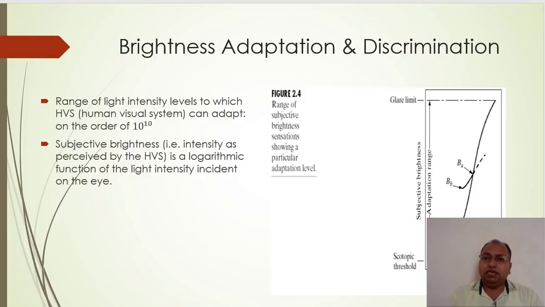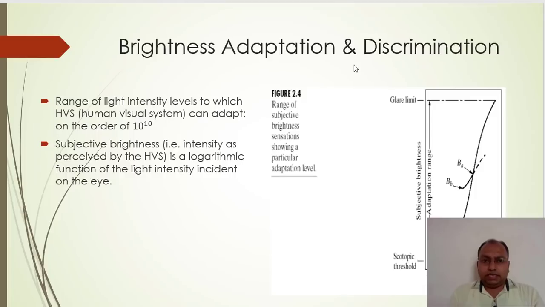Photopic is nothing but simply color information, right? This color information has a very large range, that is 10 raised to 6. So the color intensities for photopic vision have a range up to 10 raised to 6, and more information is available in the case of color. This solid line represents the actual characteristics of the subjective brightness perceived by our human eye.